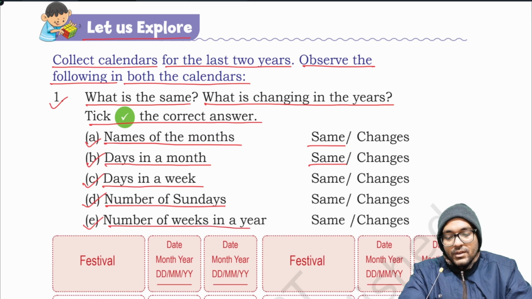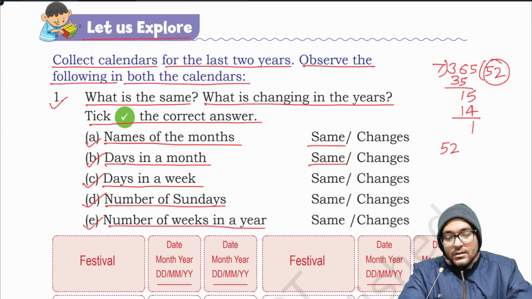E. Number of weeks in a year. Let's find out the number of weeks in a year. If a year has 365 days, that is, not a leap year, then the number of weeks will be 52.